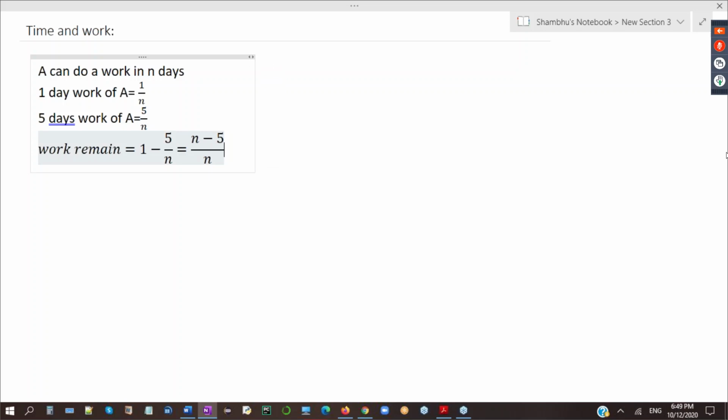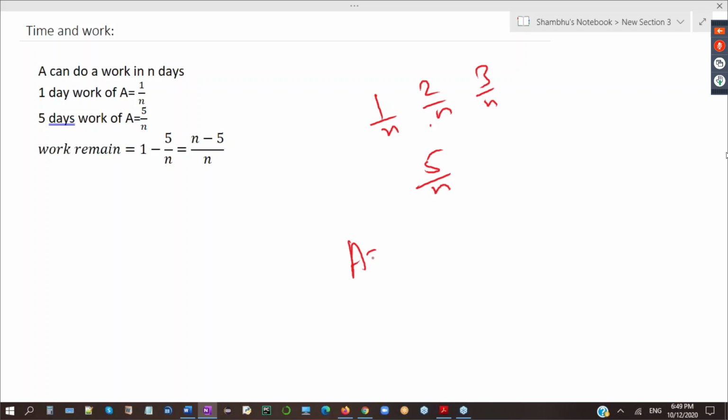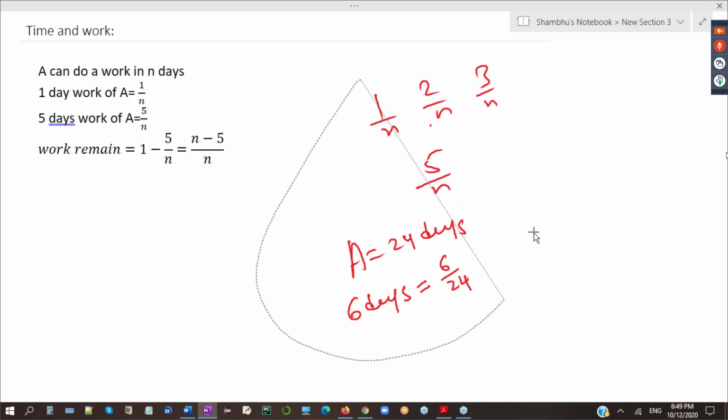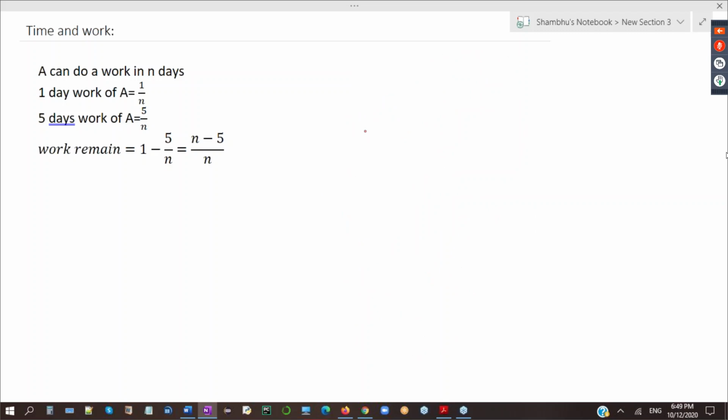No, it is 5 by n. 5 days work, 5 by n. 1 day work is 1 by n, 2 days work 2 by n, 3 days work 3 by n. Similarly, 5 days work is 5 by n. Like if A takes 24 days to complete a full work, then if he works for 6 days, 6 days work will be 6 divided by 24. Numerator is how many days he works, denominator is the total number of days.